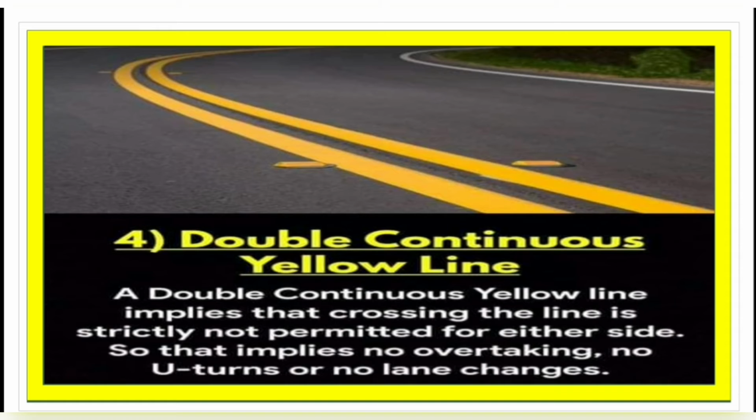Number 4 is double continuous yellow line. A double continuous yellow line in this figure implies that crossing the line is strictly not permitted for either side. So that implies no overtaking, no U-turn, no lane changes.